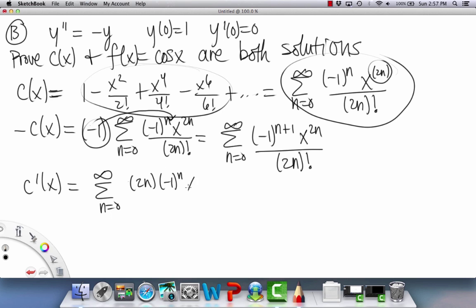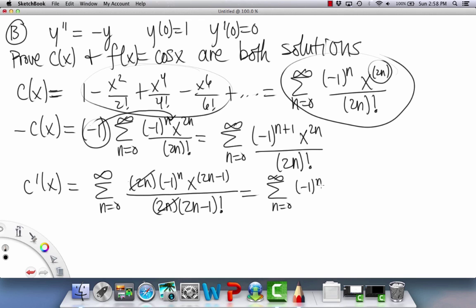And then we have x to the 2n minus 1 on top. And then down here, that's 2n factorial, but I'm just going to rewrite it for more convenient use. So then these 2n's in front cancel, which is nice. And basically we end up with something looking like this. So then we have our negative 1 factor in the front, and we also have x to the 2n minus 1 over 2n minus 1 factorial.